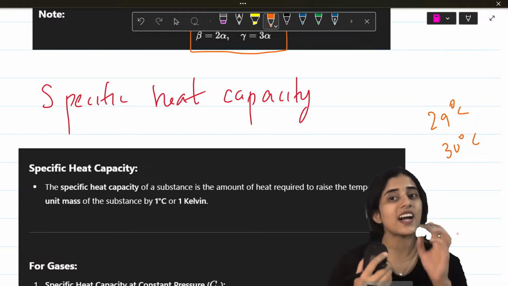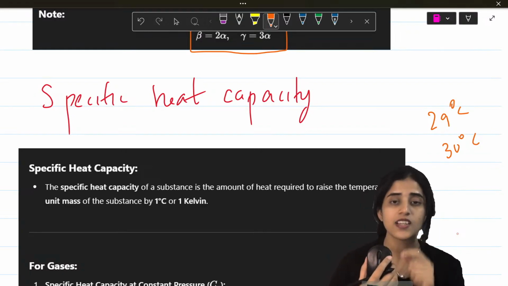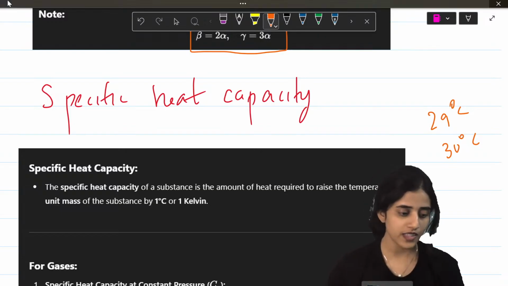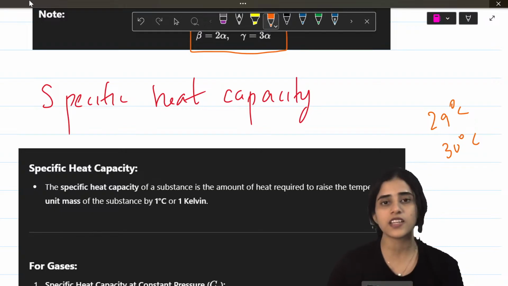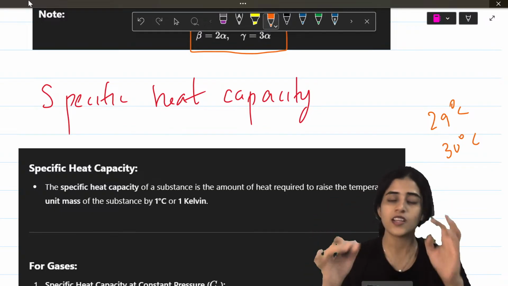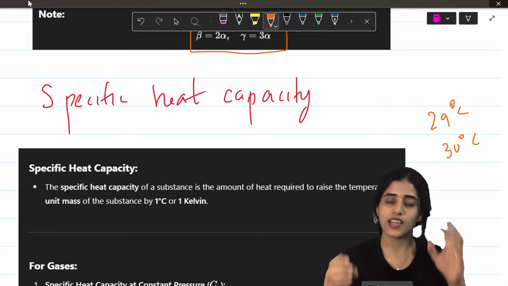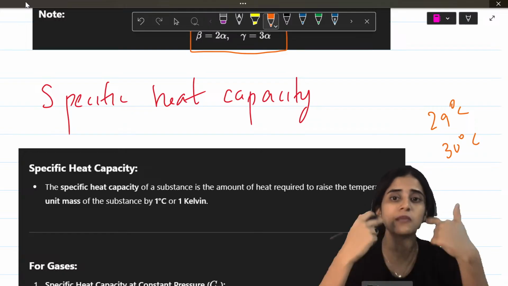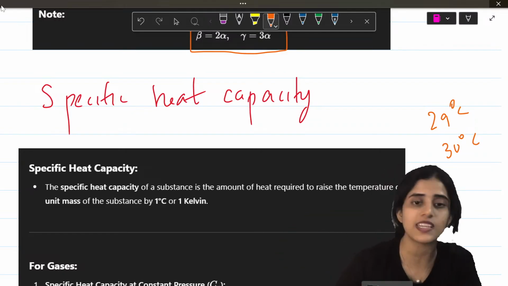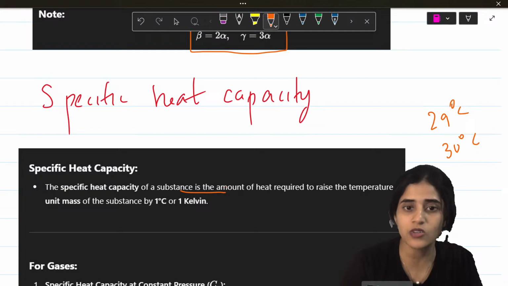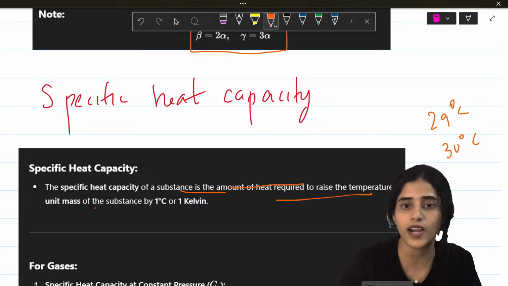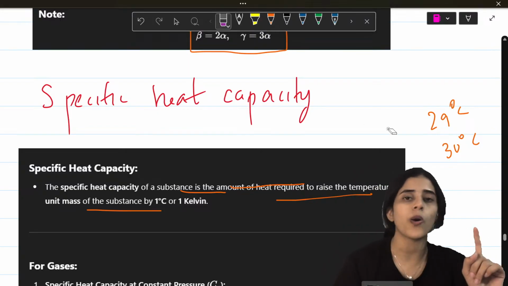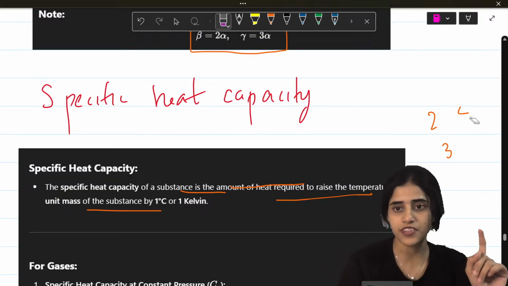So it is the amount of heat that you should give something to increase its temperature by 1 degree Celsius. So imagine I have a liter of water. If the water is at 80 degrees Celsius, how much energy should I give it to increase its temperature by 1 degree? So 80 should become 81. That is specific heat capacity. It is the amount of heat required to raise the temperature of a substance by 1 degree Celsius or 1 Kelvin. Is that fine? Good?